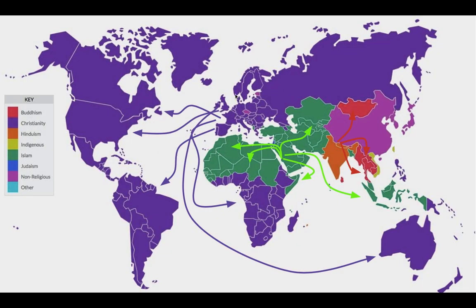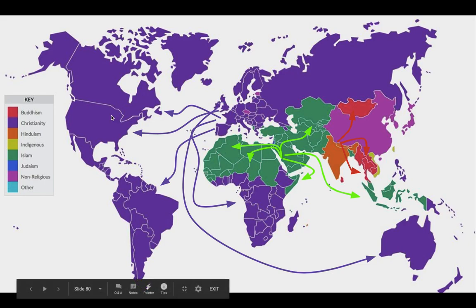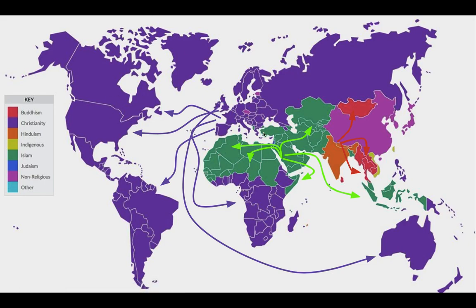So you can see around the world today, based on the country's color inside its borders, which is a choropleth map, if you recall, we're seeing the predominance of different religions around the world. So in purple, those countries would be predominantly Christian. And again, it doesn't mean 100%, right? Just the majority of people.